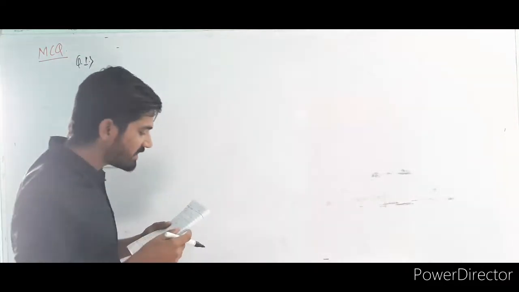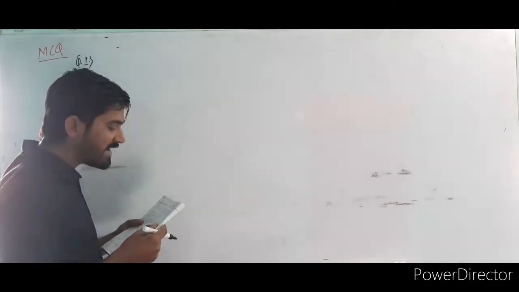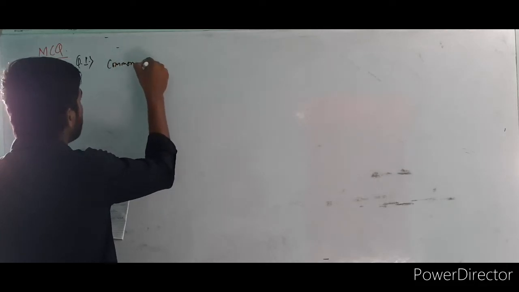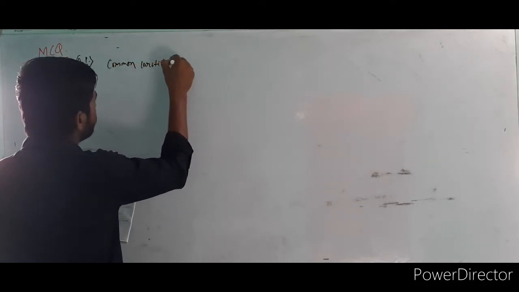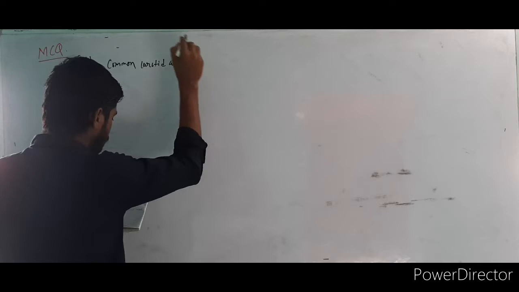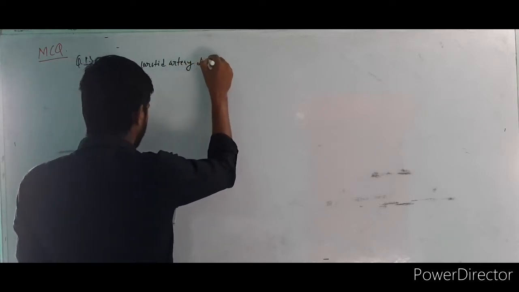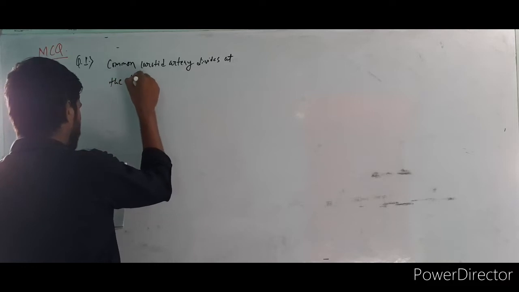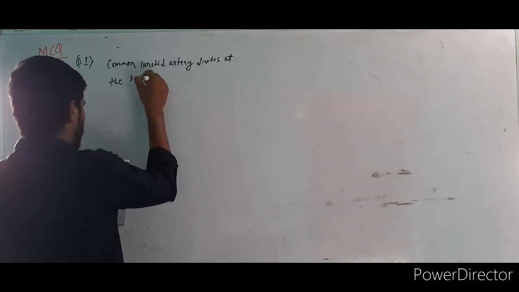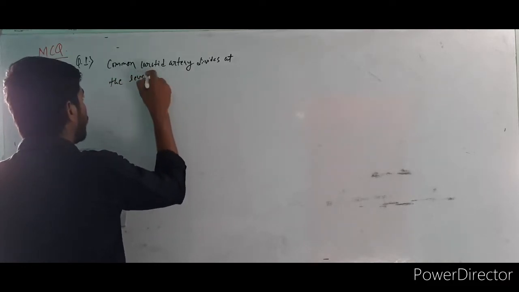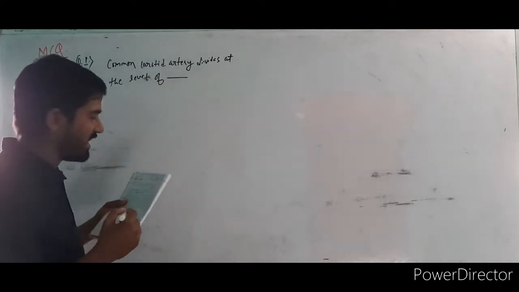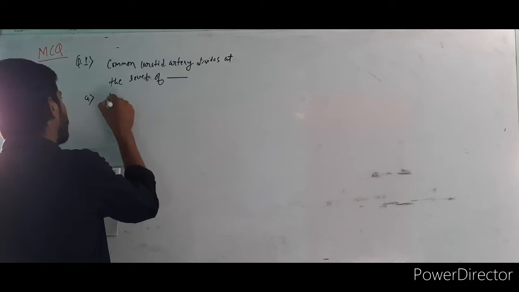You are all familiar with that. The common carotid artery divides at the level of what? Think. The first question: the common carotid artery divides at the level of dash. Option A, hyoid bone.